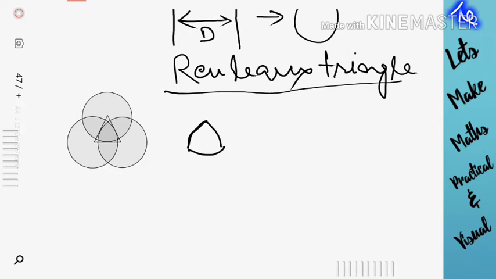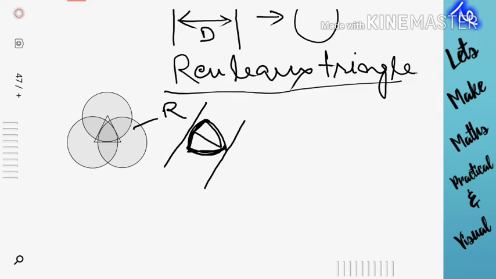Now let's look at this carefully. All the three circles have the same radius. If the radius of this circle is r, then this is an arc at r distance from here. So the distance between two parallel lines will be r.